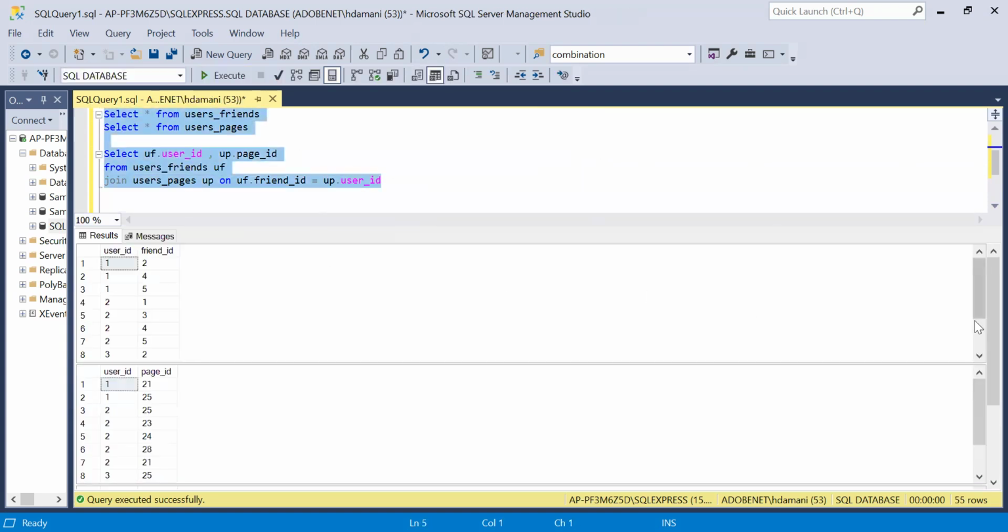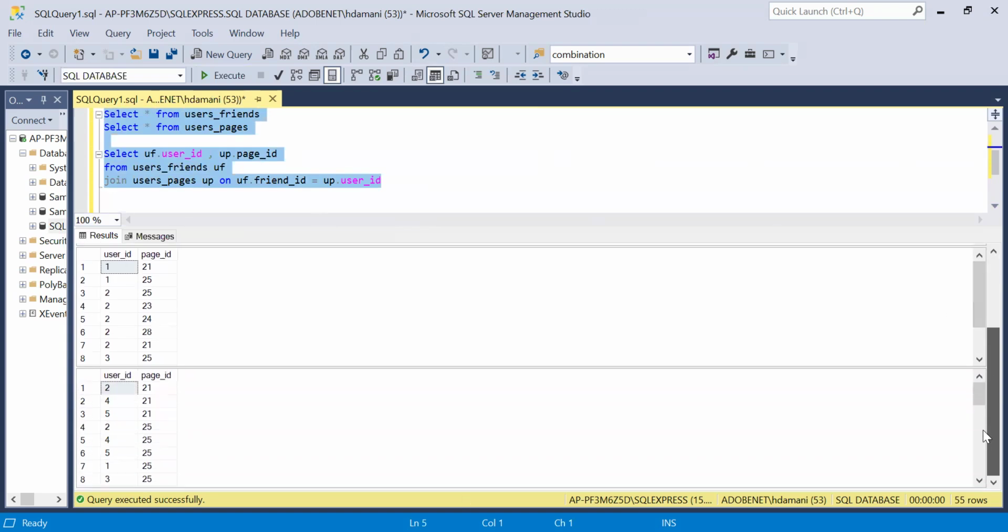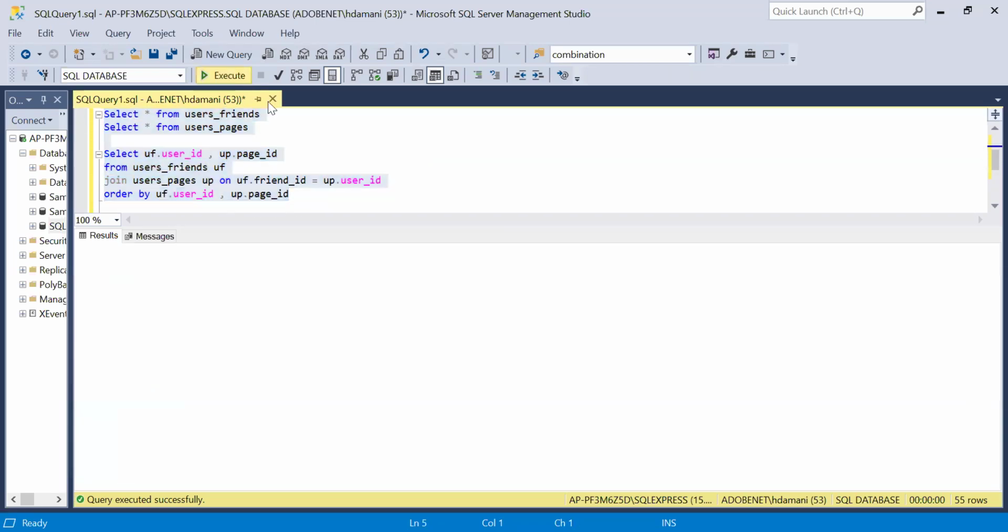Yeah. So over here, as we can see, these are the original two tables, and we have the third table as well, which tells us which page ID is followed by which user. Let me order this as well, so that it will be easier for us to compare. So I am ordering it on the basis of user ID and page ID. Now let's run this once again.